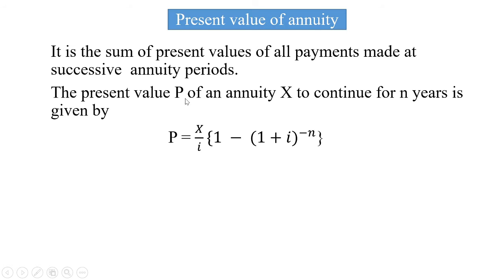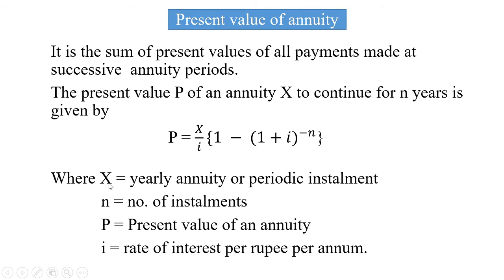The present value P of an annuity X to continue for n years is given by P is equal to X divided by I, in curly bracket, 1 minus, in bracket, 1 plus I bracket raised to minus n, curly bracket complete, where X is equal to yearly annuity or periodic installment, n is equal to number of installments, P is equal to present value of an annuity, and I is equal to rate of interest per rupee per annum.